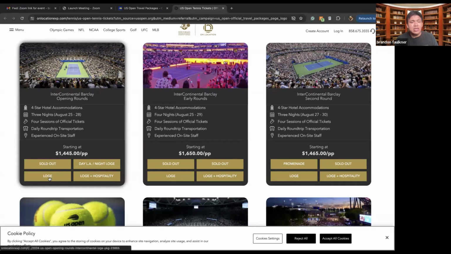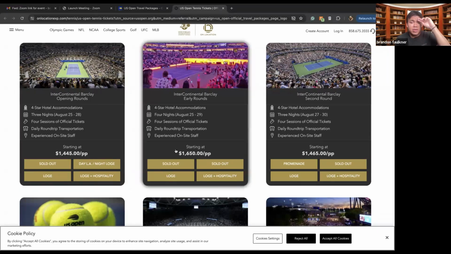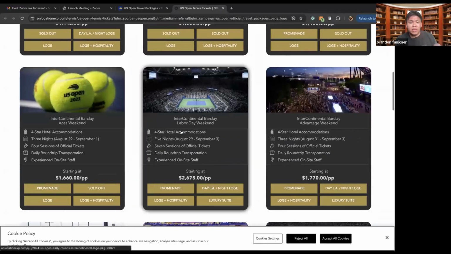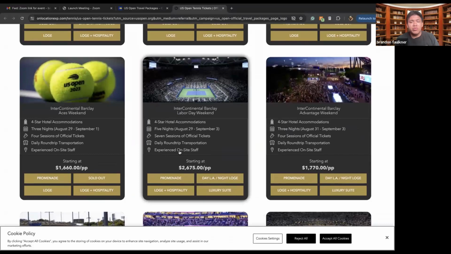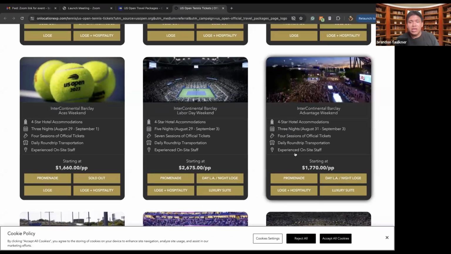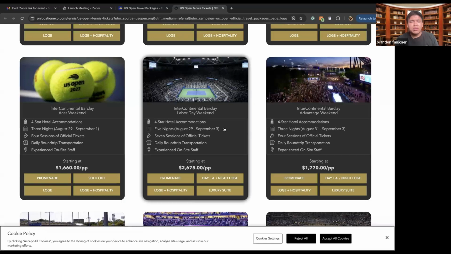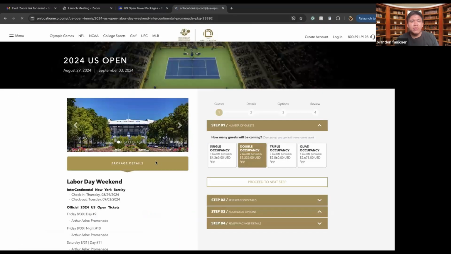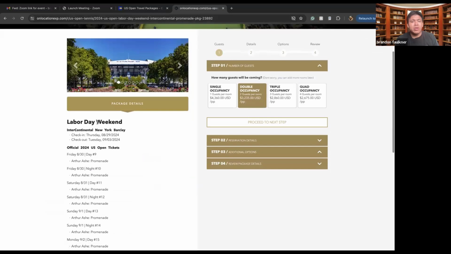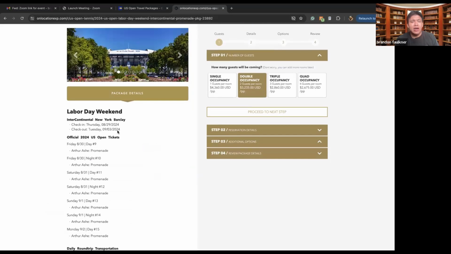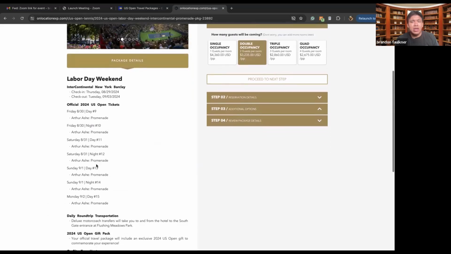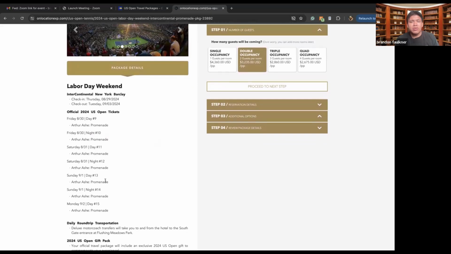So whenever you are trying to book one of these events and book one of these weekends, we can see that there are different packages that we can choose from. And then of course, when we click on it, we can see all the different dates as well, and where our US Open tickets are going to be.